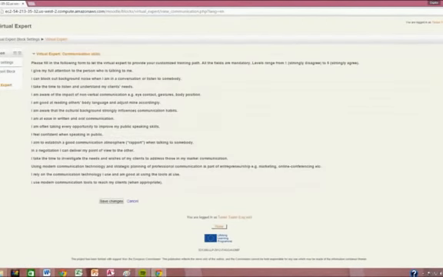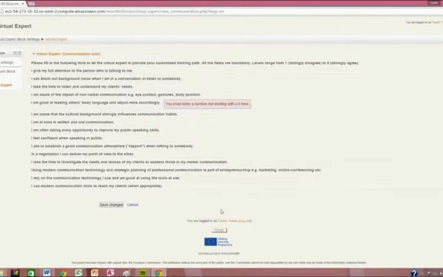The self-assessment questionnaire related to the cluster of competence you have previously chosen, in the example communication skills, will then open. Answer all the questions or statements by selecting a number from 1, strongly disagree, to 5, strongly agree. If you leave some answers as 0, the system will tell you to select a number from 1 to 5. Once you have completed all the questions, click on Save Changes.